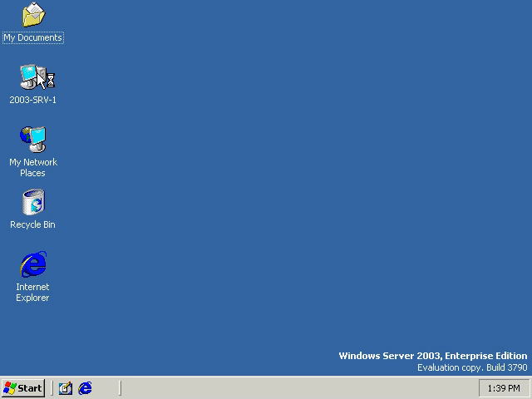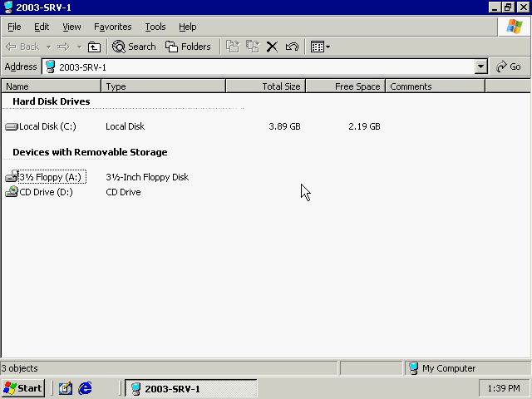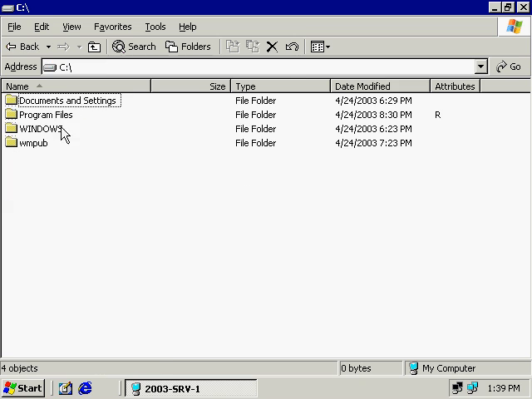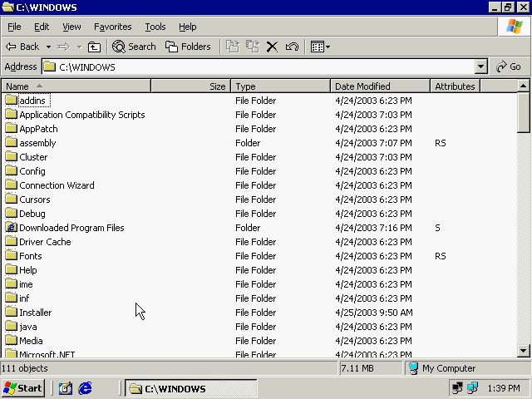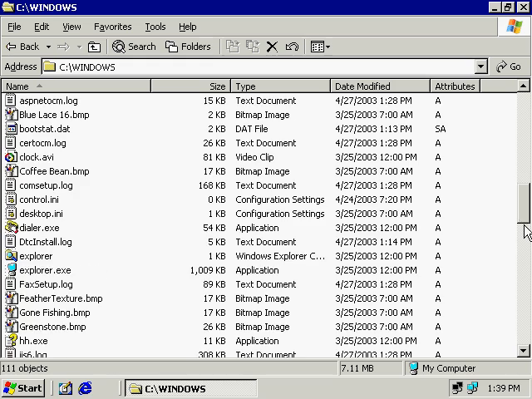So this is my computer. Don't be misled, I've just renamed this. Here's my C drive, and I open up my Windows folder. That's a difference between Windows 2003 and Windows 2000. In Windows 2000, this would be what? The WINNT folder, right? So you have to make sure that you go to the right folder. Go down through Windows, and I'm going to go to my System32 folder.